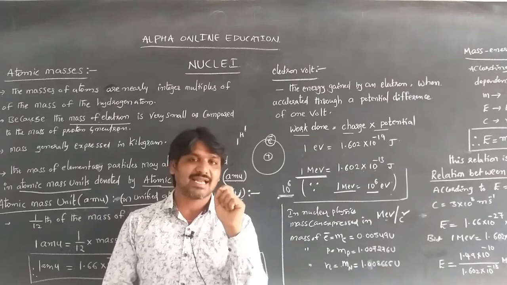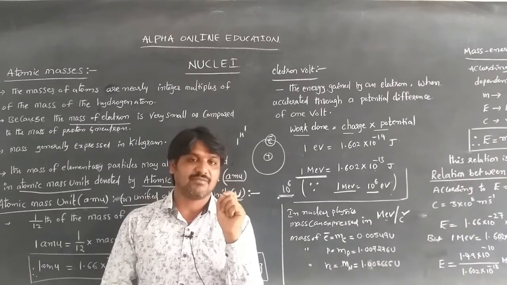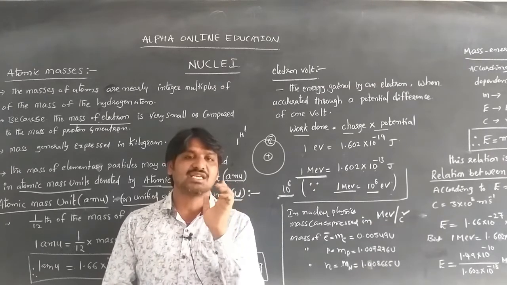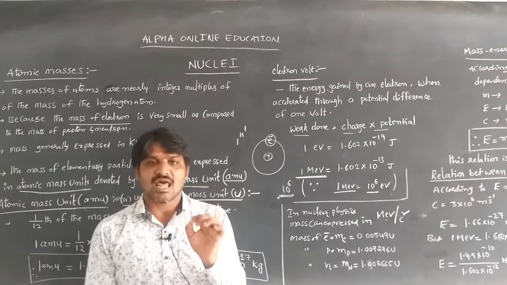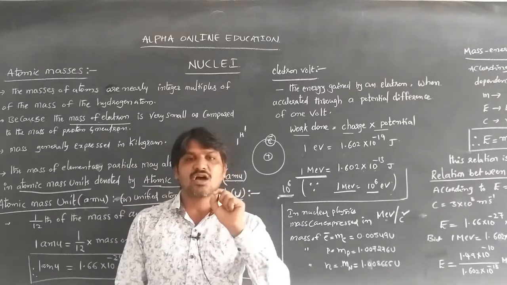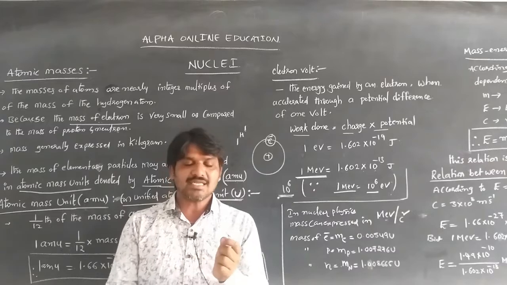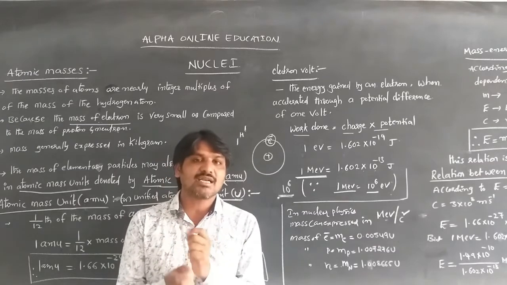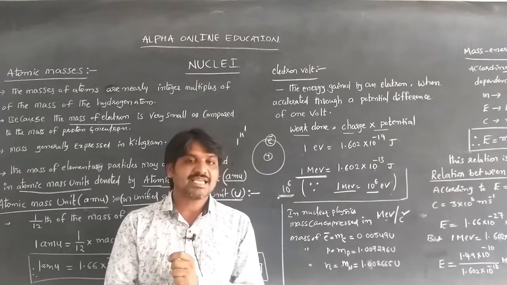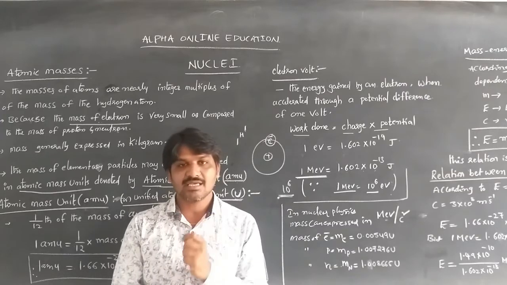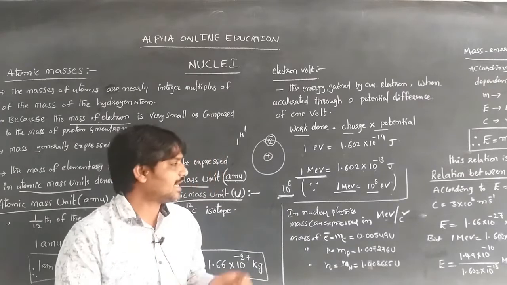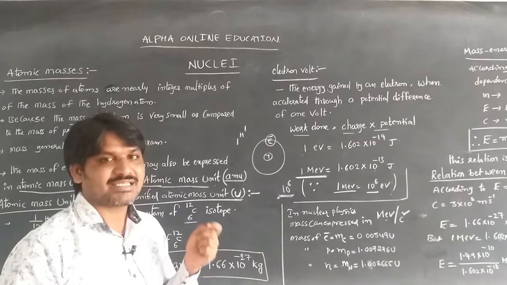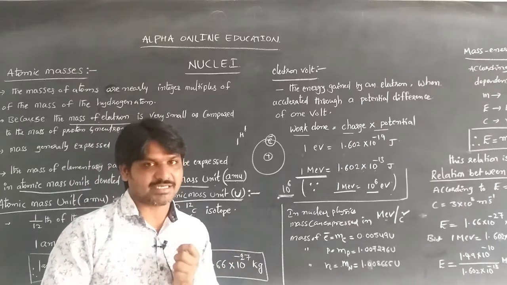That is the law of equivalence of mass and energy, meaning mass and energy are both dependent. In that, E is energy, m is mass, and c is the velocity of light.